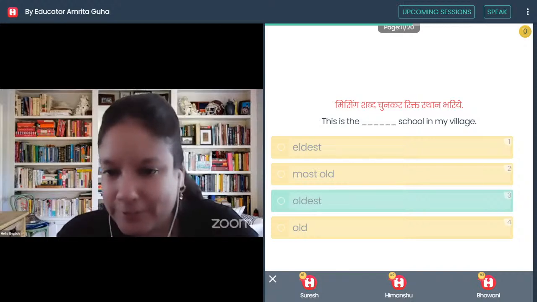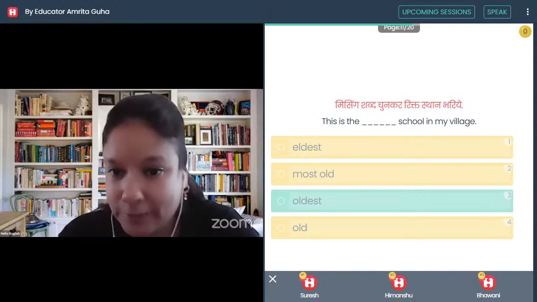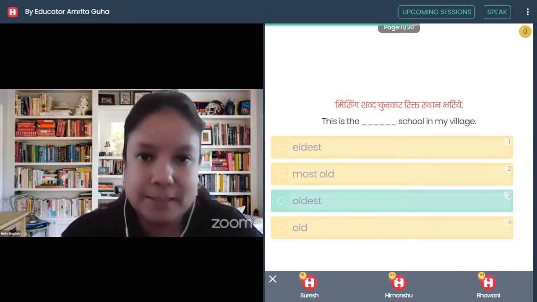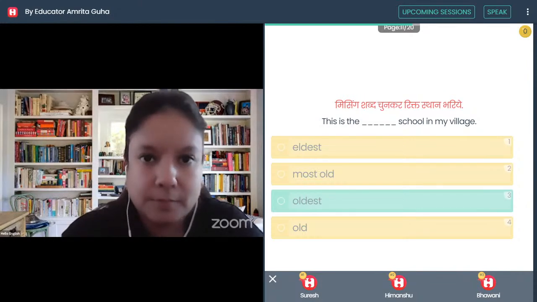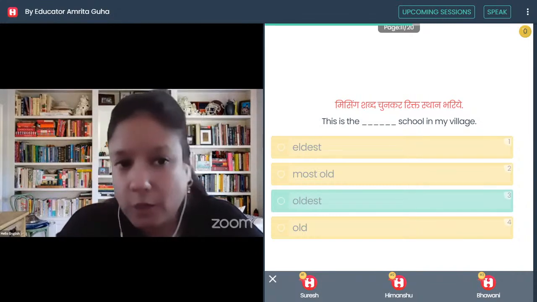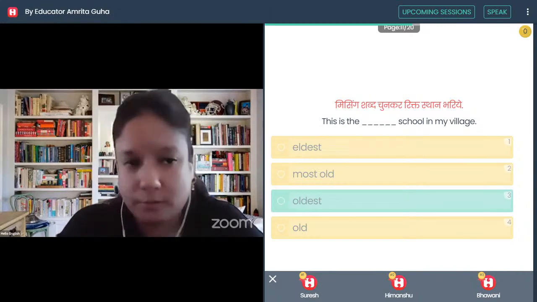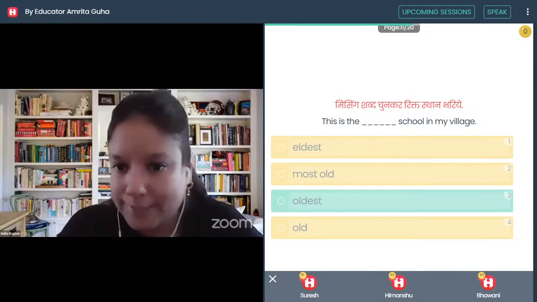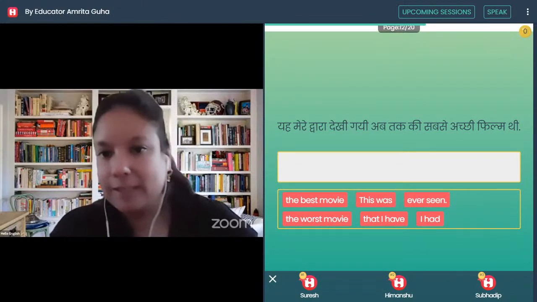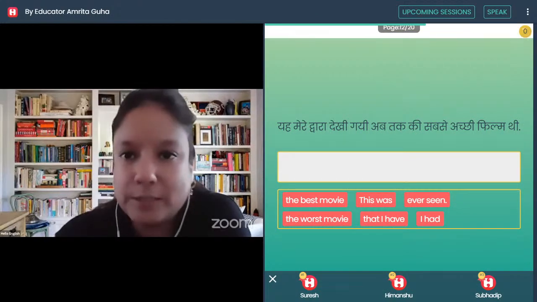Yes, Sharda, you got it right. Oldest. Khem Singh got it right. Oldest. Alia, option number 2. Let me just check. Just a minute. Yes, no, Alia. Second option is most old. That is wrong. Third option is the right one, which is oldest. So you need to choose the third option, oldest, Alia. Okay, let's move to my next question.